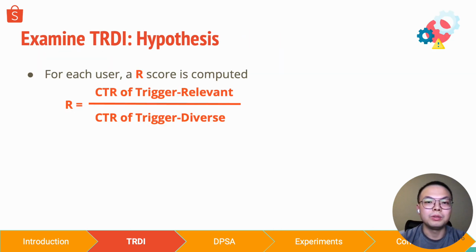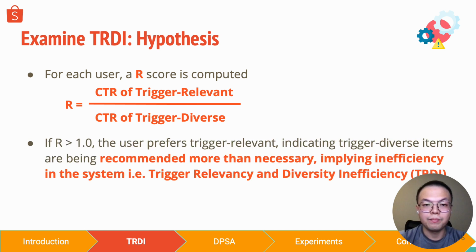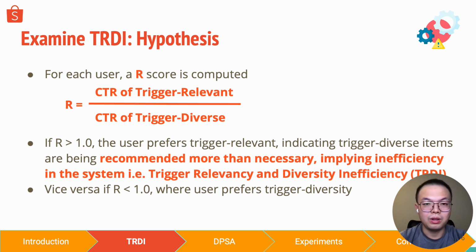With an understanding of these two terms, we conducted analysis to assess Shopee users' preference on trigger relevancy and trigger diversity in Shopee's You May Also Like recommendation scenario. The basis of our analysis is as follows. We first define an R-score, which is the ratio of the CTR of trigger-relevant recommendations to that of trigger-diverse recommendations. Intuitively, if the R-score is greater than 1, the user prefers trigger relevancy, indicating that trigger-diverse items are being recommended more than necessary, which implies inefficiency in the system, and vice versa when the R-score is smaller than 1.